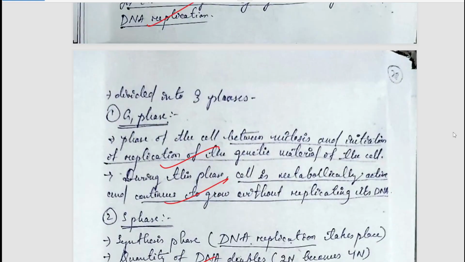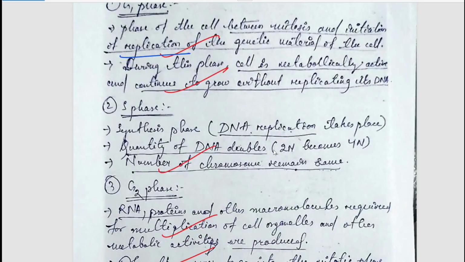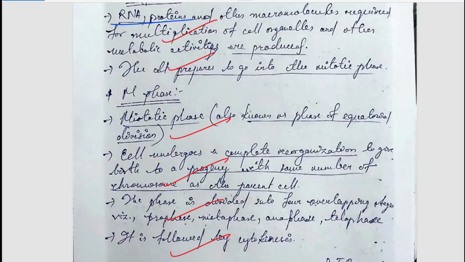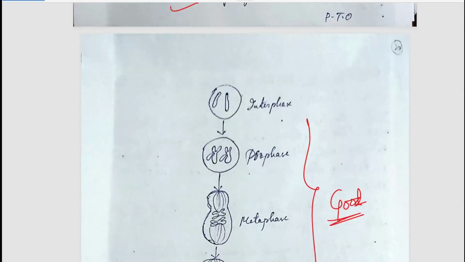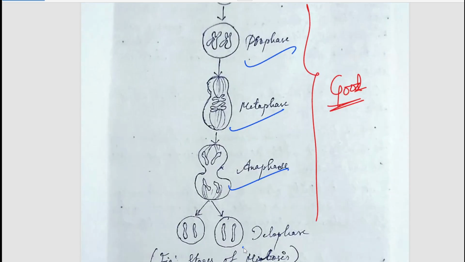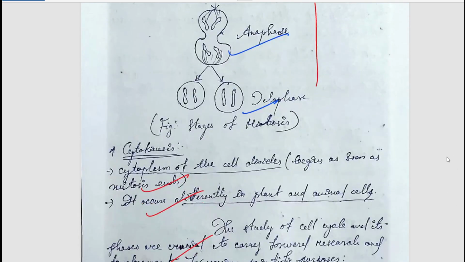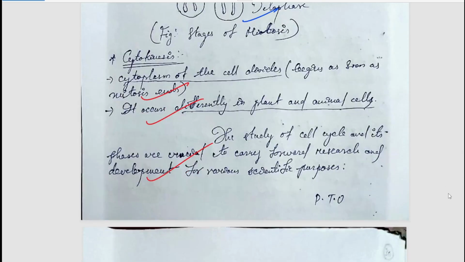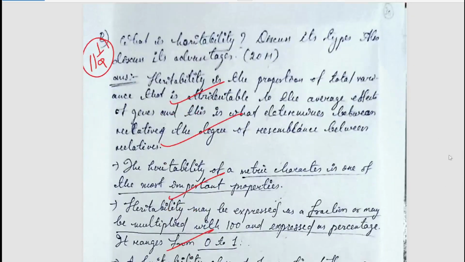Then we have G1 phase, where initiation of replication happens. Then we have S phase, here DNA replication takes place. Then G2 phase, here RNA, proteins and other things are multiplied. Then M phase where mitotic divisions take place. And in M phase all the phases, that is prophase, metaphase, anaphase, and telophase have been mentioned. So very well written answer. And then cytokinesis, that is cell is divided into two parts. So this was the next question. Now let's move to the next question.